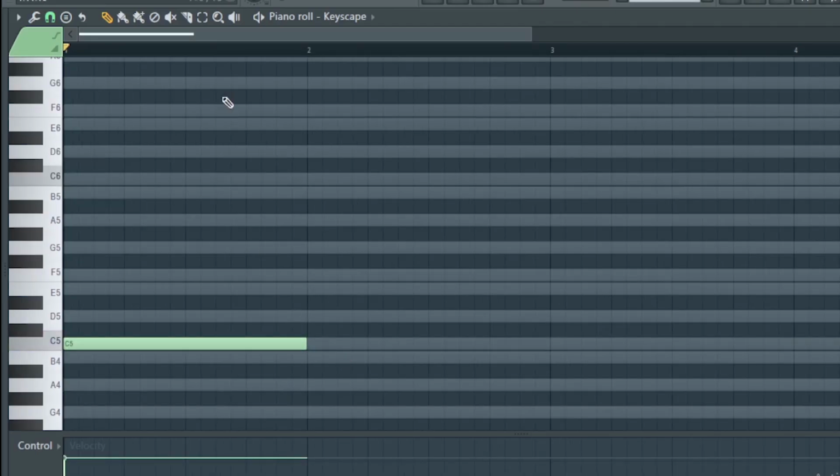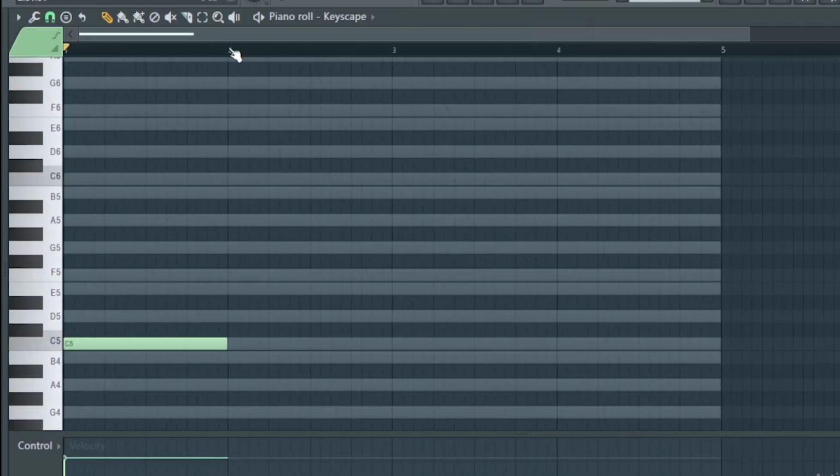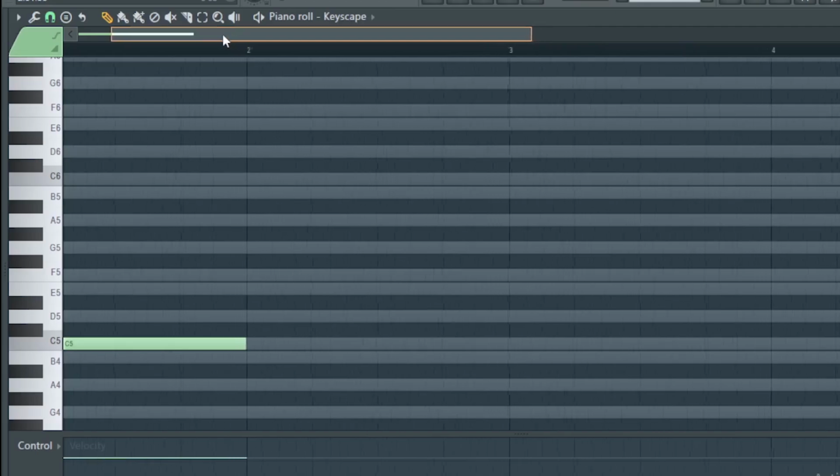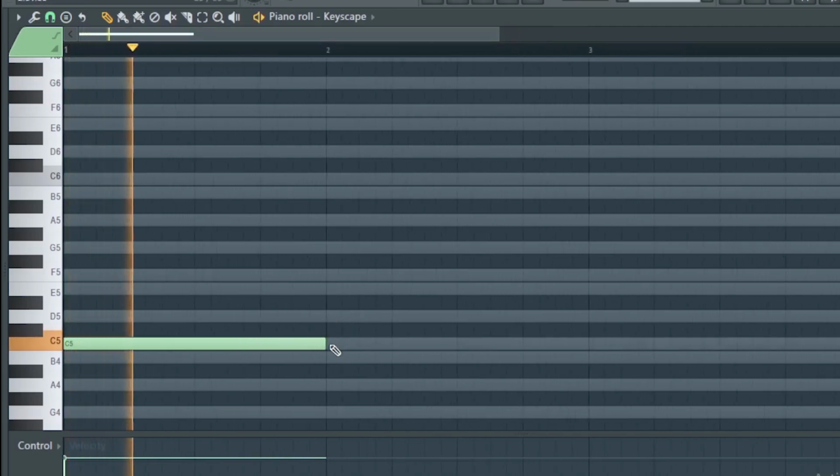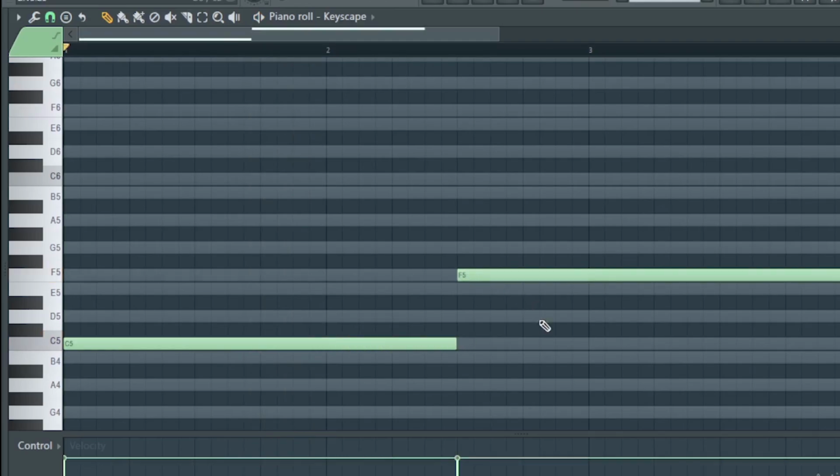C is the tonic note, like the god of the family, and everybody tends to resolve or rest on the tonic chord. So from the tonic chord we can go anywhere, so let's do the fourth, the subdominant. Well, to make it clear, I'm not really thinking about numbers doing this. I know it will sound good, so I recommend you experiment and use your ears to pick bass notes that work together well.